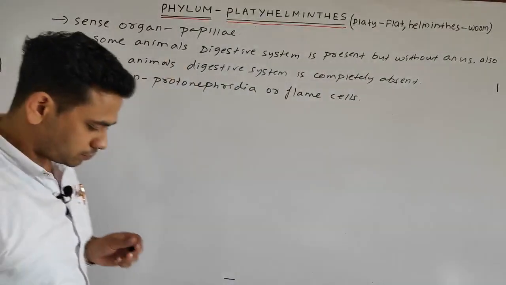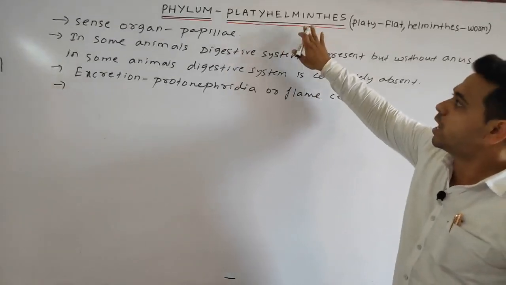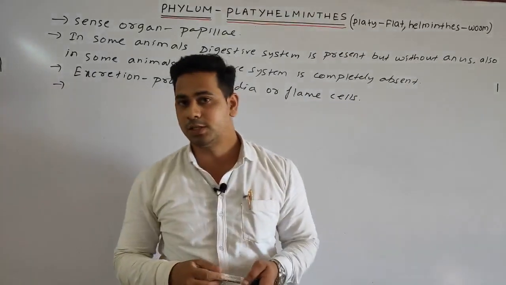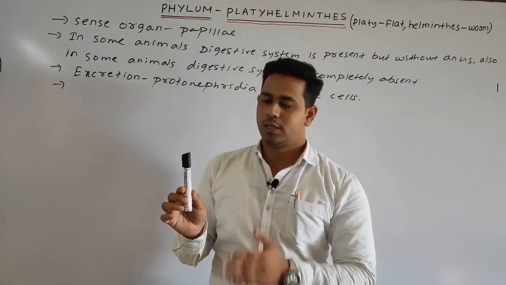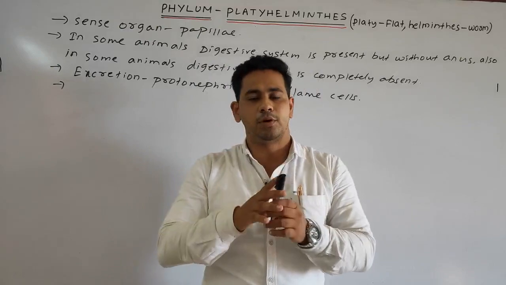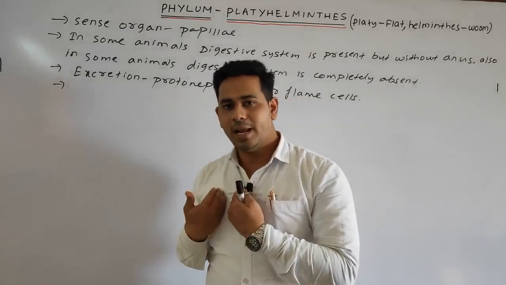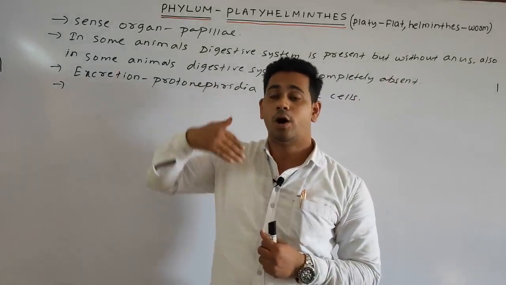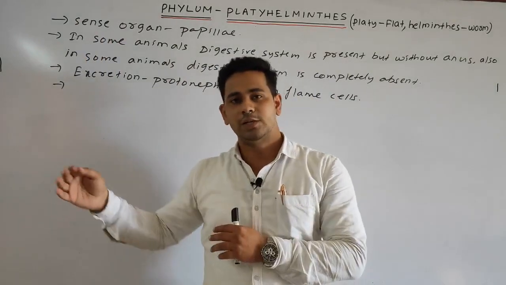Next, students, in the case of the platyhelminthes, these are generally hermaphrodite in nature. Hermaphrodite means the same organism has both the male reproductive system and the female reproductive system. In our case, we are male or female: due to the presence of the male reproductive system we are male, and due to the presence of the female reproductive system she is female.